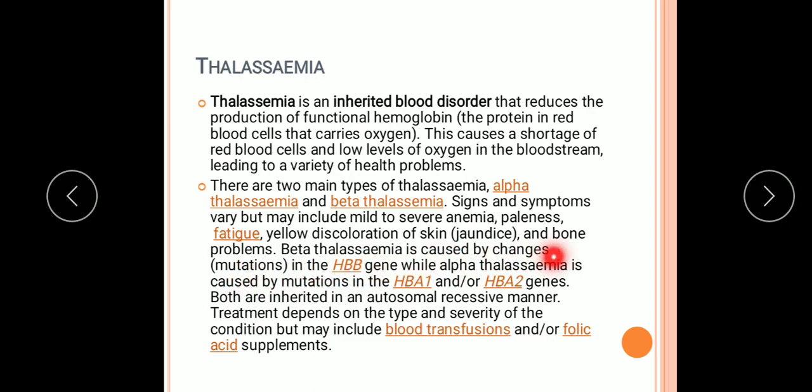Beta thalassemia is caused by mutation in the HBB gene, while alpha thalassemia is caused by mutation in the HBA1 and/or HBA2 genes. Both are inherited in an autosomal recessive manner. Treatment depends on the type and severity of the condition but may include blood transfusions or folic acid supplements.